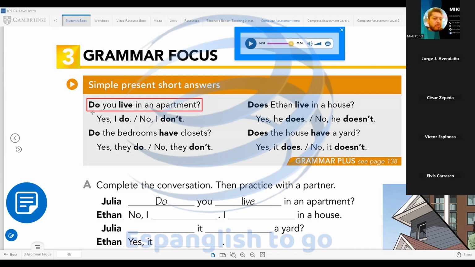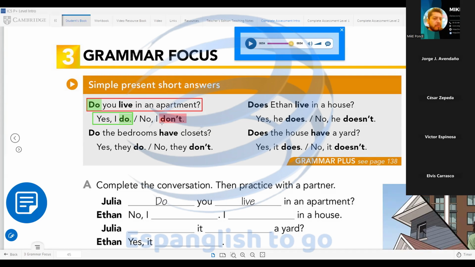The affirmative, yes, I do. The question is with do for you. Do you live? And then we use yes, I do, because the subject is I. Do you live in an apartment? Yes, I do. And we have the negative option, no, I don't. Because it's negative, we use don't, the negative form of the auxiliary.